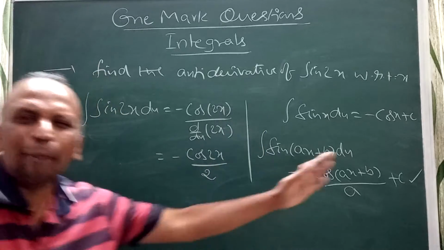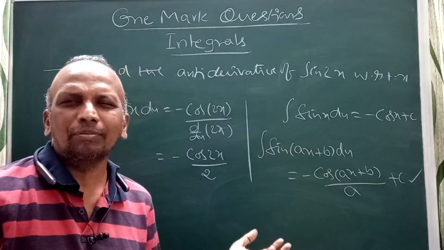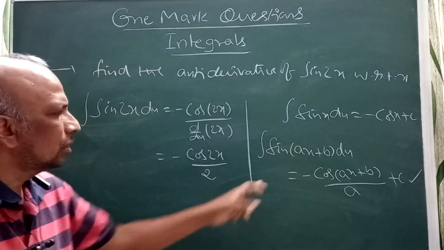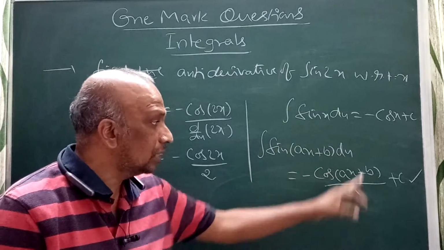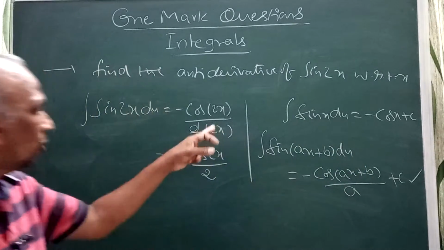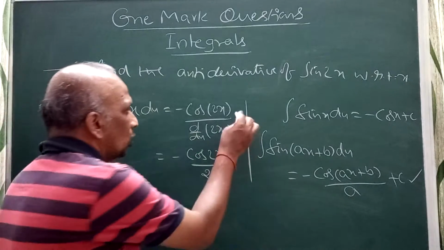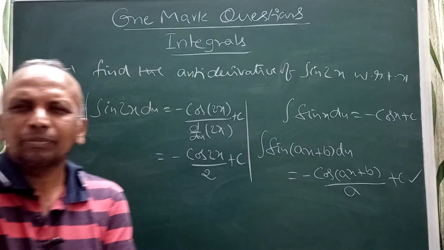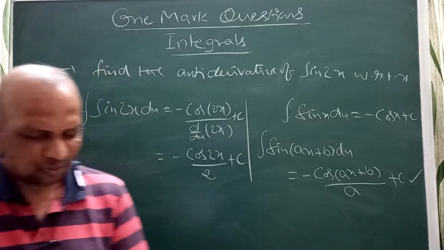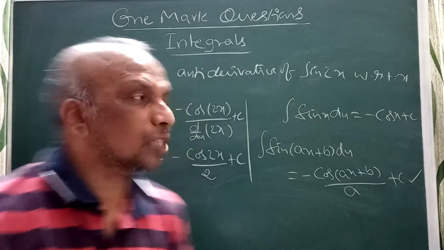Just by comparison, it is easy to understand. You won't forget this. Integral of sin(ax plus b) dx is minus cos(ax plus b) by a, where a is the derivative of ax plus b. The derivative of 2x is 2, so we get minus cos 2x by 2 plus c. I should write plus c, the integral constant. Right?